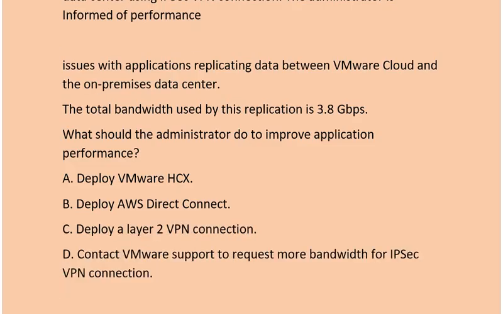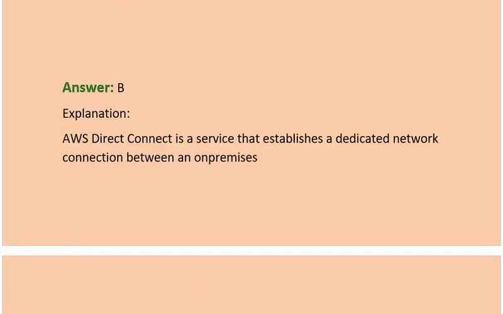Option A Deploy VMware HCX. Option B Deploy AWS Direct Connect. Option C Deploy a Layer 2 VPN connection. Option D Contact VMware support to request more bandwidth for IPsec VPN connection. Correct answer is option B.